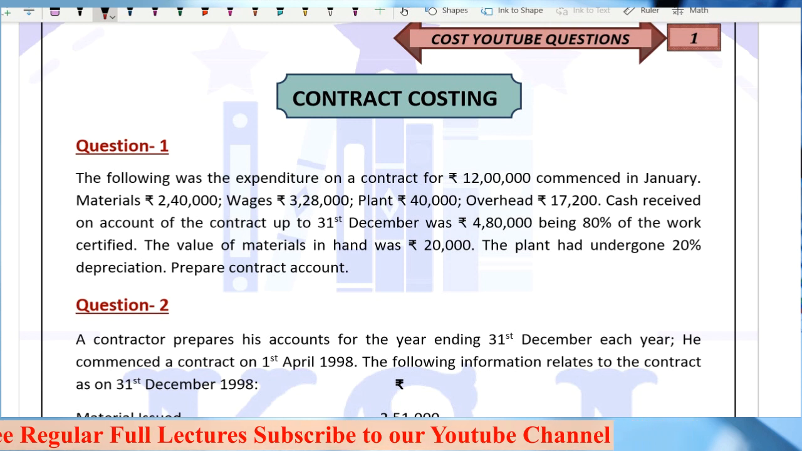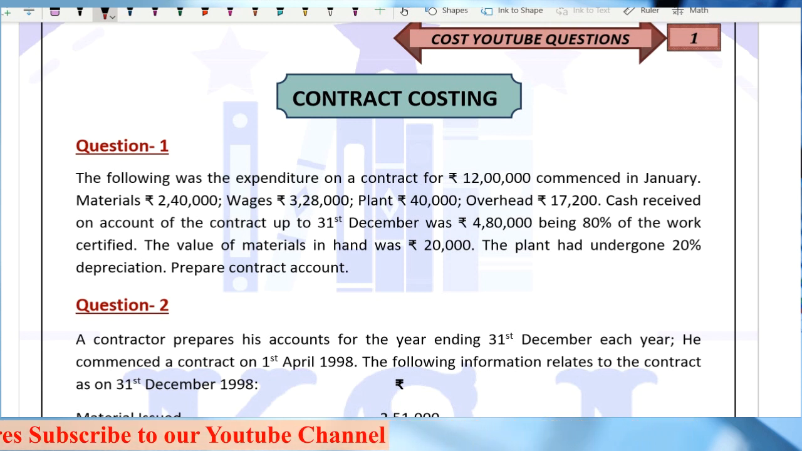So nothing is easy, nothing is difficult. Anything and everything can be asked in the examination. That is what you have to always keep in mind. Let's start with question number 1.